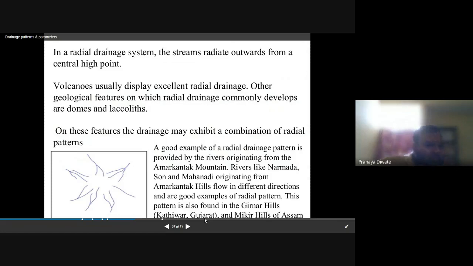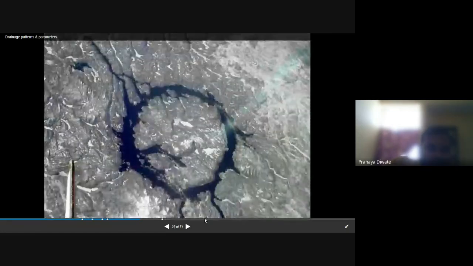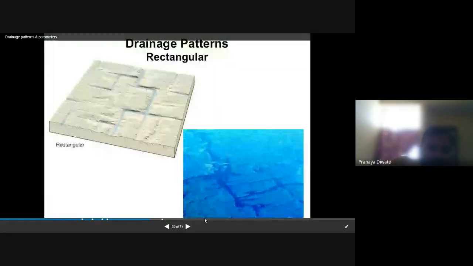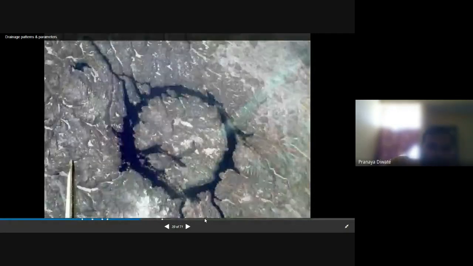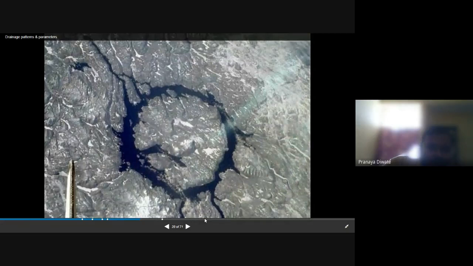So domes are the basic structure which forms in volcanoes, and where you find radial drainage. This is a beautiful photograph of a dome, and you can see the drainage pattern.